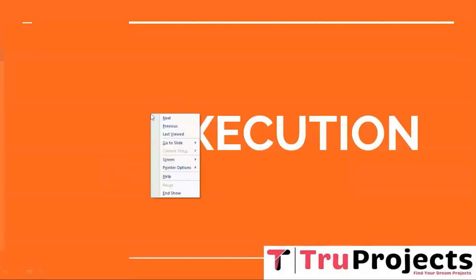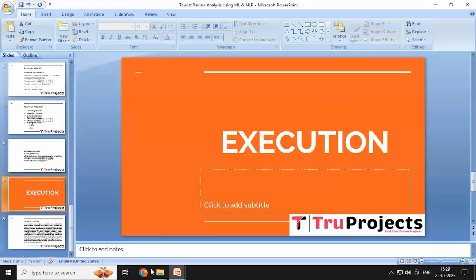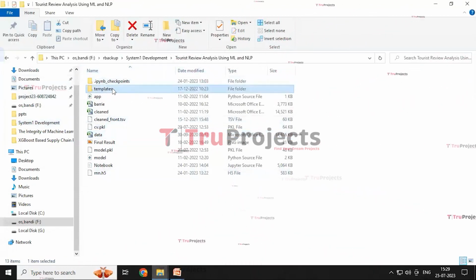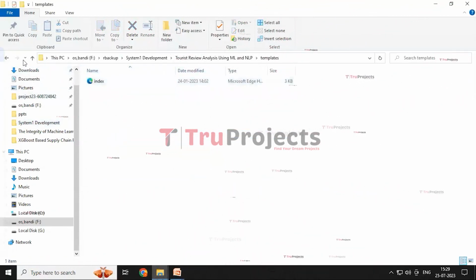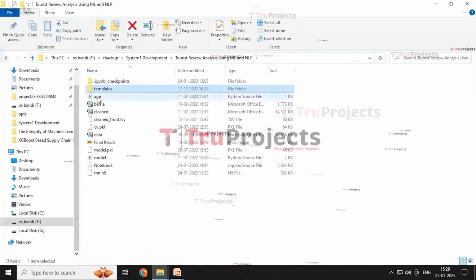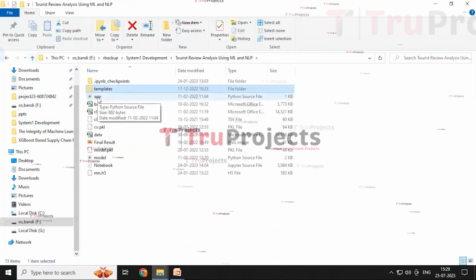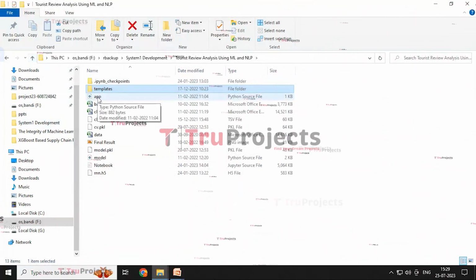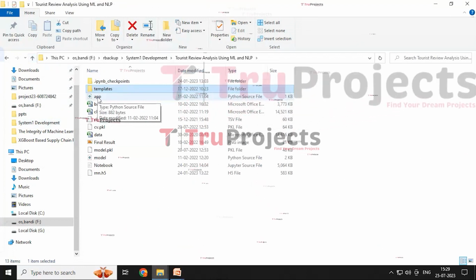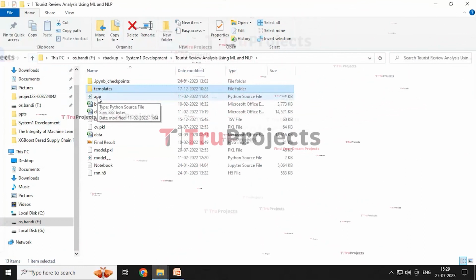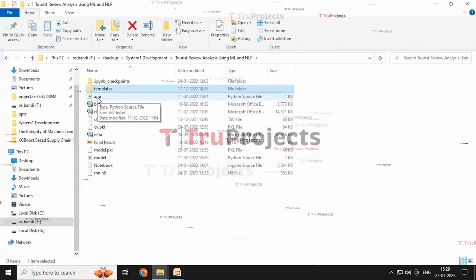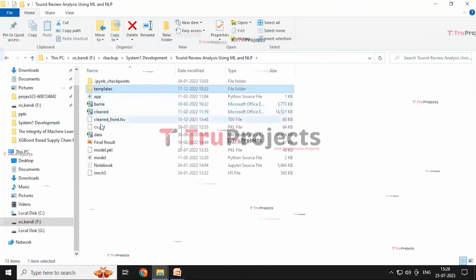The execution of the project. To execute the project, first we need to open the code folder. This is the code folder containing various files within it. The template folder contains an HTML document within it, and app.py is a Python file which contains the information related to the front-end logic. It includes the code written in Python that handles the server-side operations such as processing the user request, generating the dynamic content to be rendered in the HTML template, and the